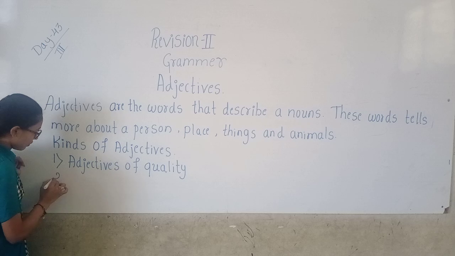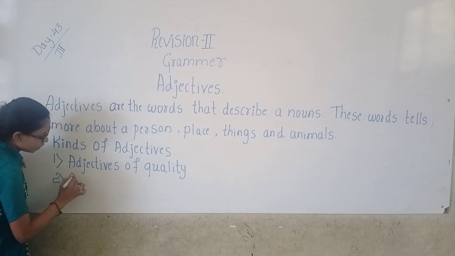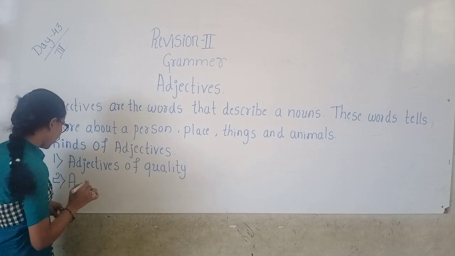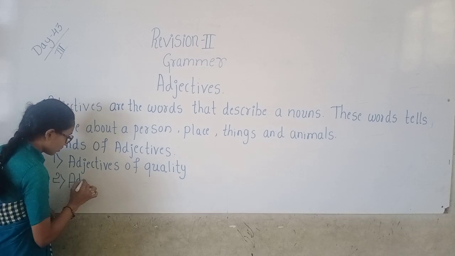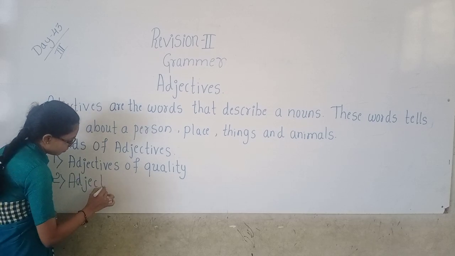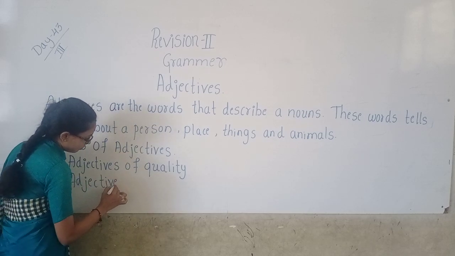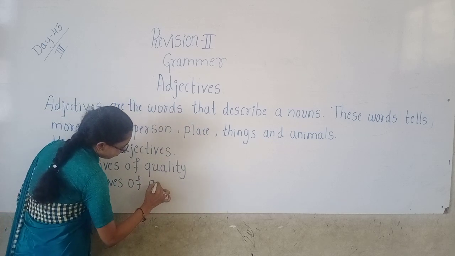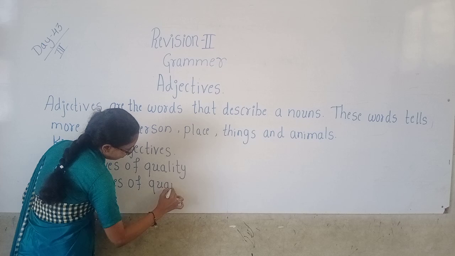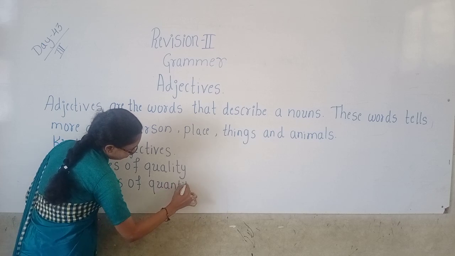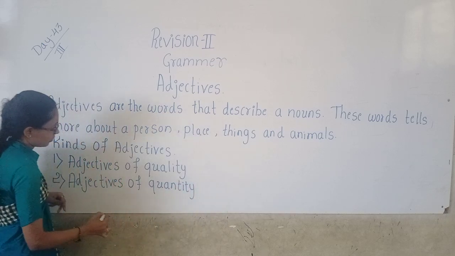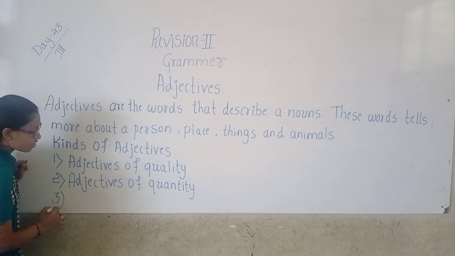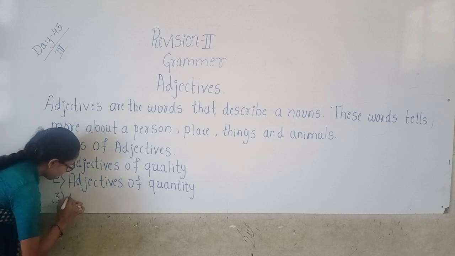The second one is adjectives of quantity. Third one is adjectives of number.